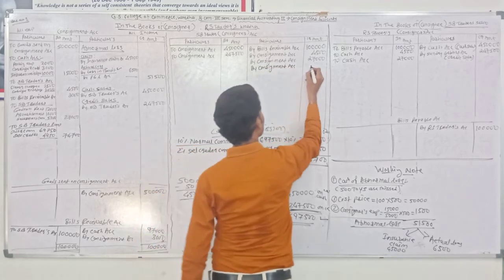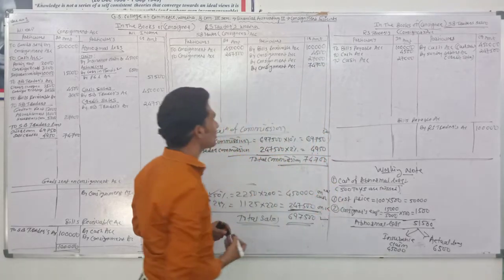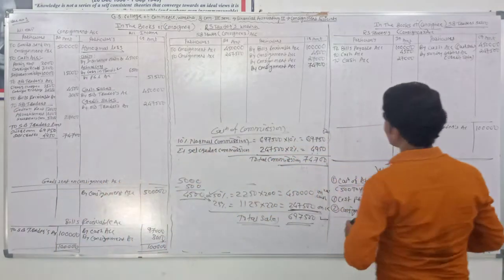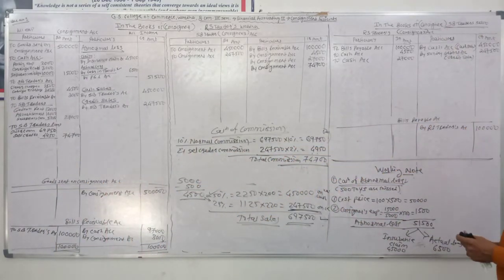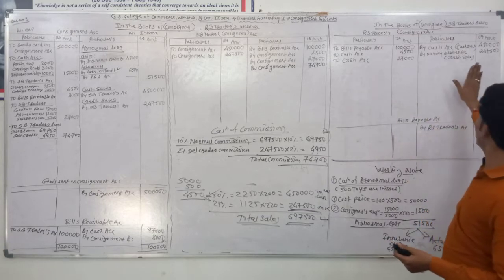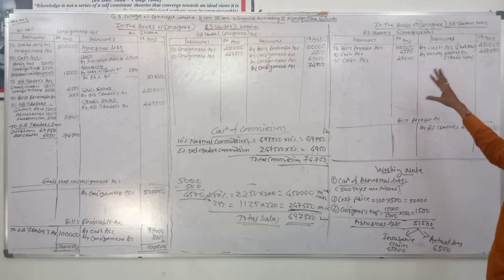Consignment account 74,700. It's commission. The entry for commission is also passed by the consignee. It means SB Traders also passes the entry for its commission. This amount is deducted from the amount which is payable to the consignor, RS Traders.